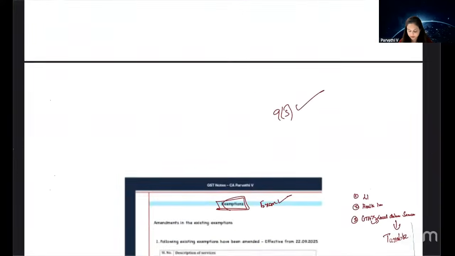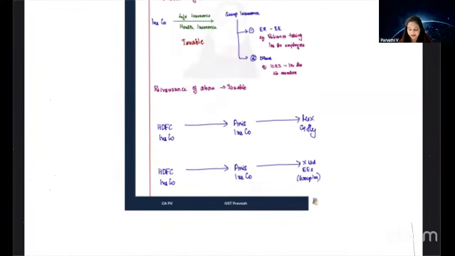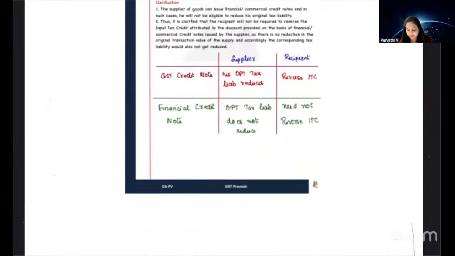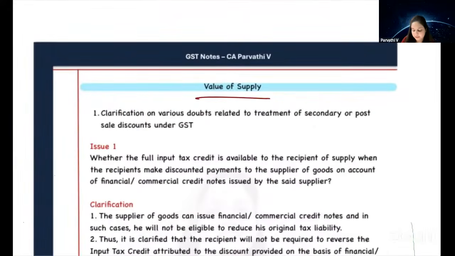So supply is over. Exemption. Now we'll come to the last amendment. With that, we have completed amendments. Value of supply. You have to be very careful with this amendment because you have to remember certain points from what we have already learned. Only then you will be able to link this amendment. The last amendment is in our value of supply chapter.